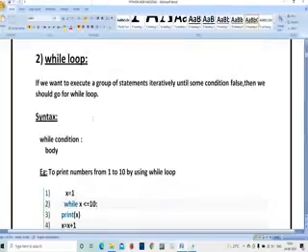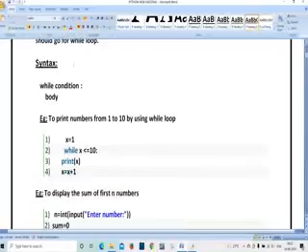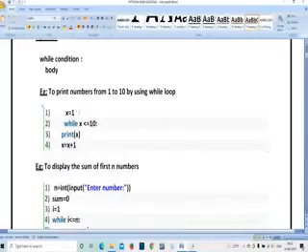Next I am going to write a while loop. A while loop is going to run until our given input condition is no longer satisfied. So here I have taken x is equal to 1, while x is less than or equal to 10. 1 is less than or equal to 10, so yes, the condition is true. It is going to print x, what value is stored in x, 1 is stored in x, so it is going to print 1. x is equal to x plus 1, means x is equal to 1 plus 1, which is 2.